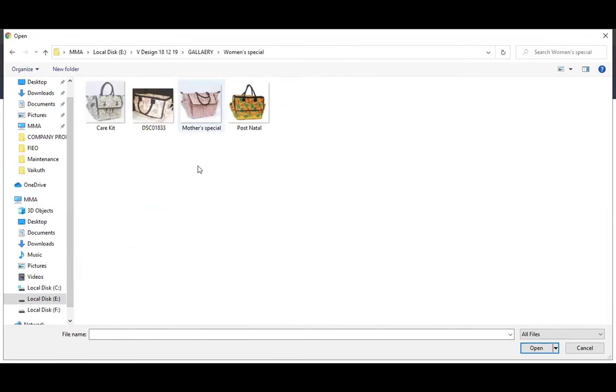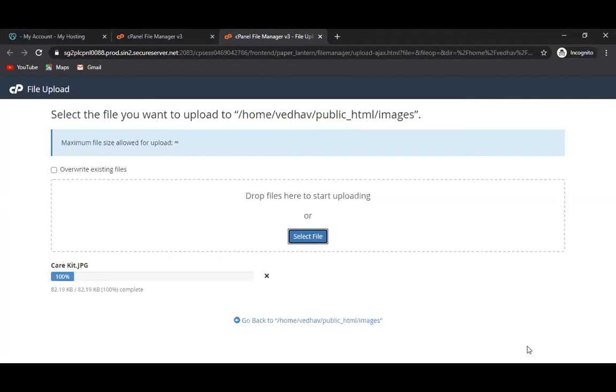Which one shall I select? Anything is good, whatever you want to select, just select. This one? Shall I double click? No, no, just select and open. It's what image you want to select. You have to decide what image you want to select.